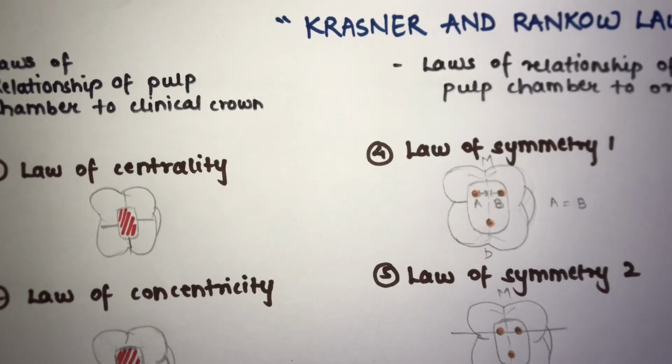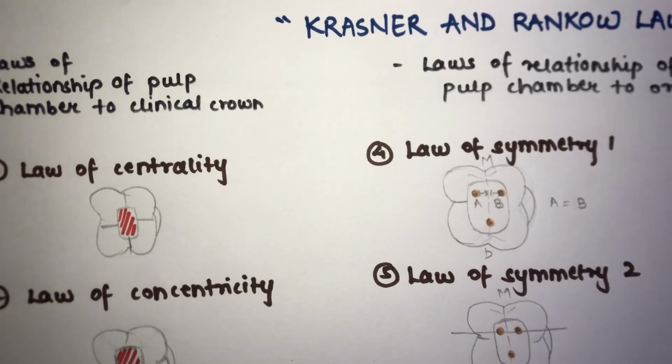There was a group of scientists who examined around 500 extracted teeth and proposed some laws. The two scientists were Paul Krasner and Henry Ranko. They have given these 9 laws which will help to obtain proper access opening. These laws are divided into 2 parts.